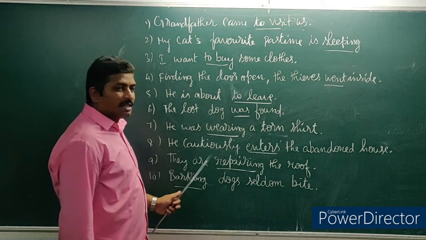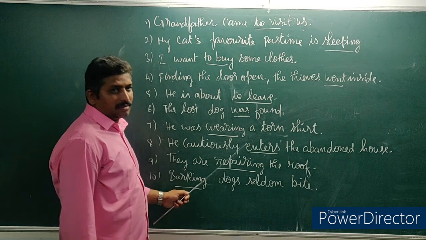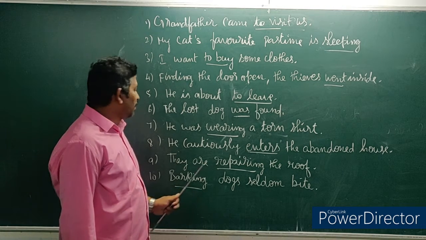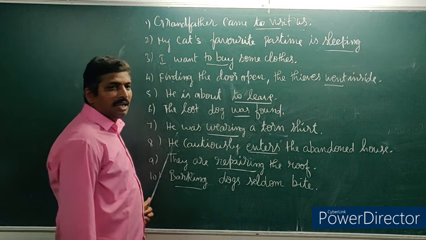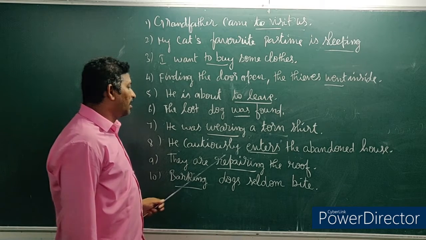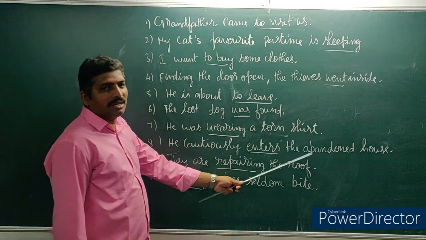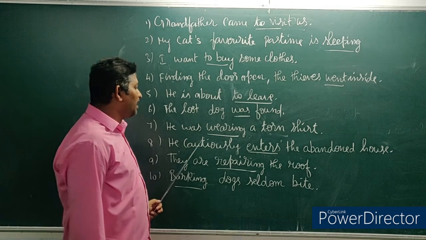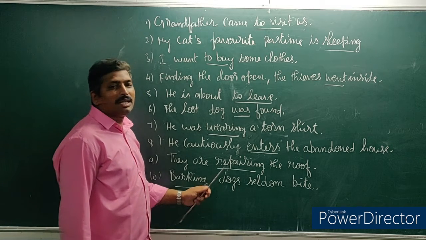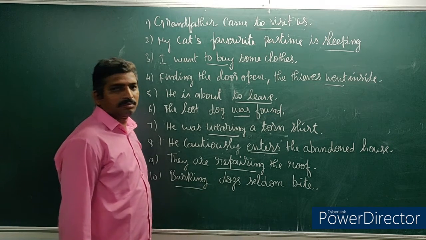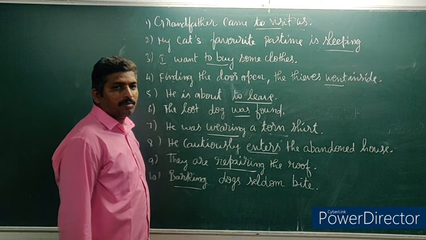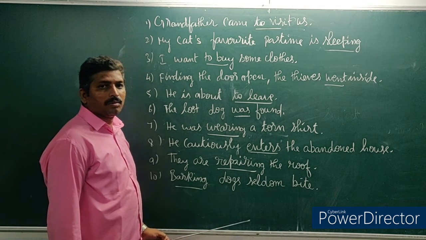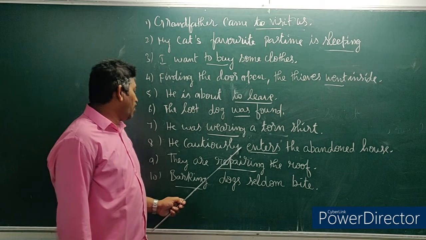He enters, they enter. He cautiously enters the abandoned house. If I change he to they: they cautiously enter the abandoned house. Hence it is a finite verb.